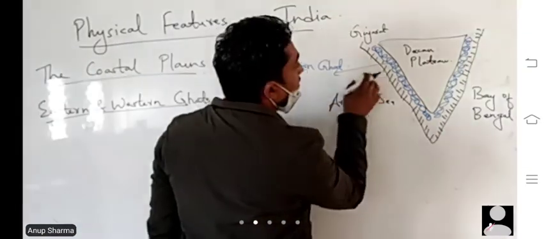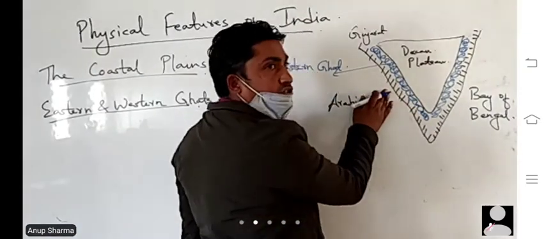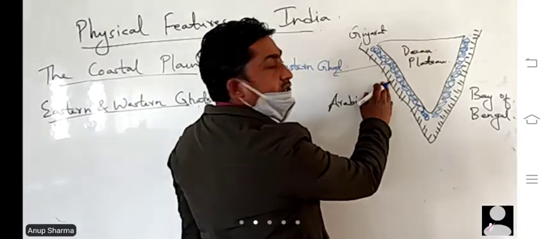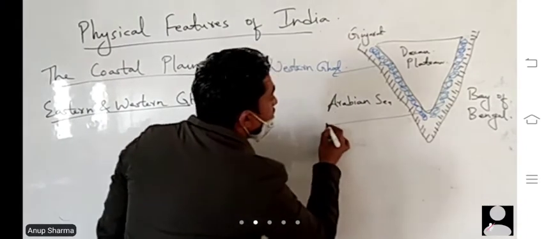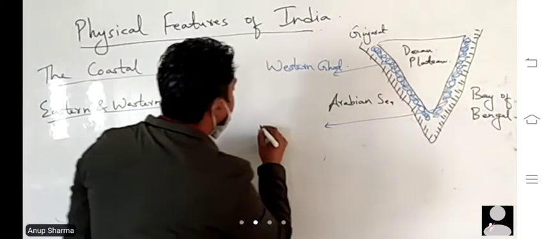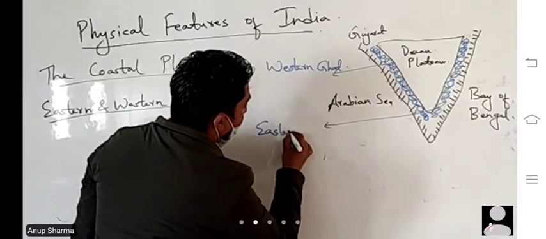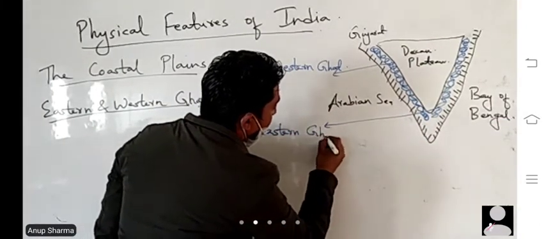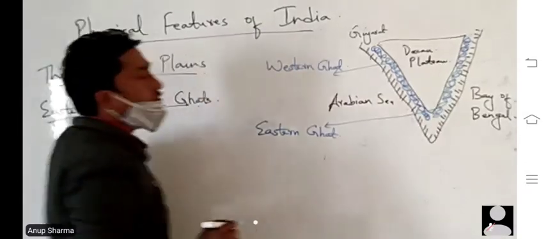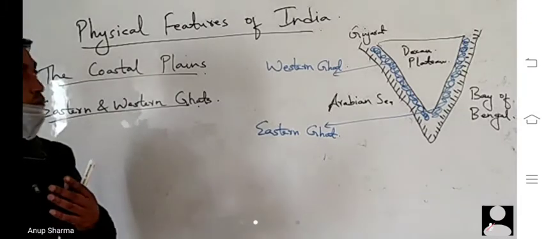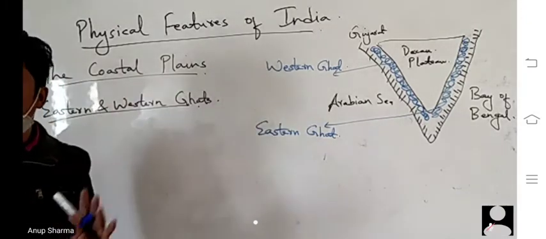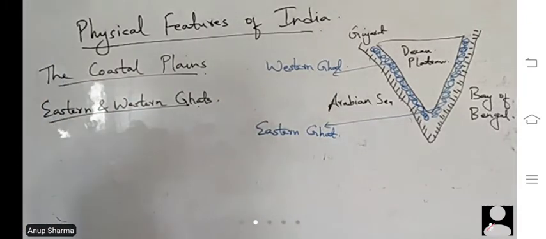It lies between plateau and the coast, and the one on the right hand side is called Eastern Ghats. So Western Ghats on the west side and Eastern Ghats on the right hand side, as we can see on the map of India.